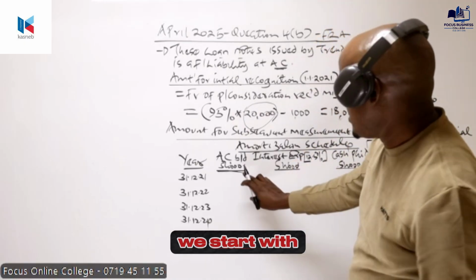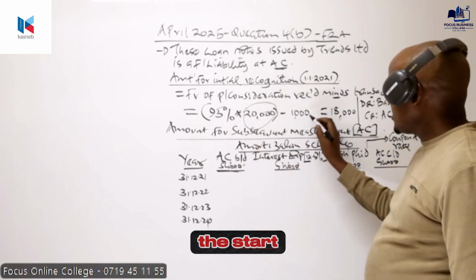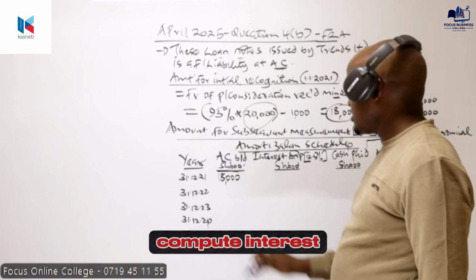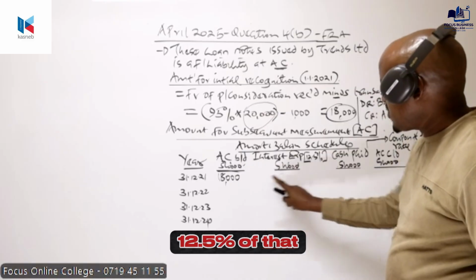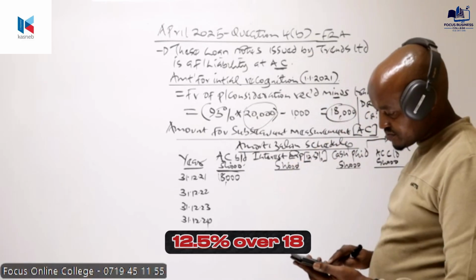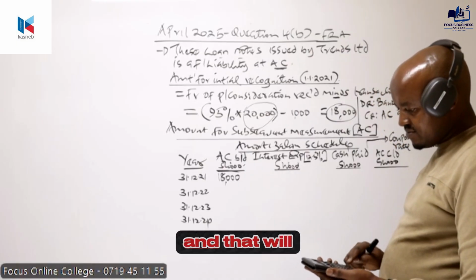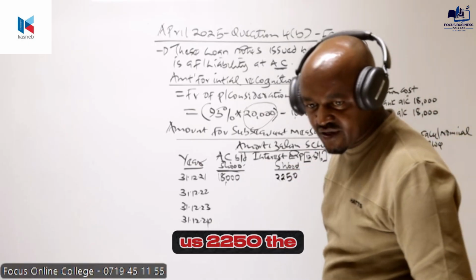So what do we start with here? We start with the amortized cost at the start. Just like the other question, this is the amortized cost at the start, which is basically 18,000. So then we compute interest, which will be 12.5% of that. So let's get that one. 12.5% of 18,000 will give us 2,250.